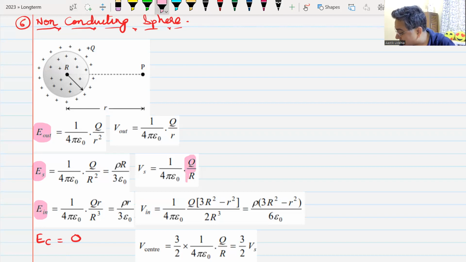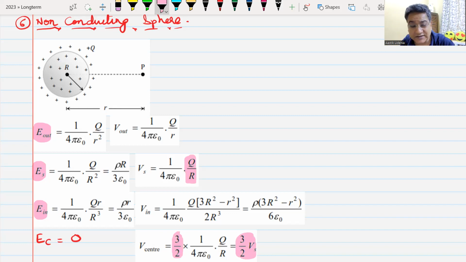Potential on the surface is kq by R, maximum. Inside, I had also given you a formula of gravitational potential. I know that you don't remember it. This is the formula for electrostatic potential. At the center, the potential is 3 by 2 times the potential at the surface. Do we understand this?